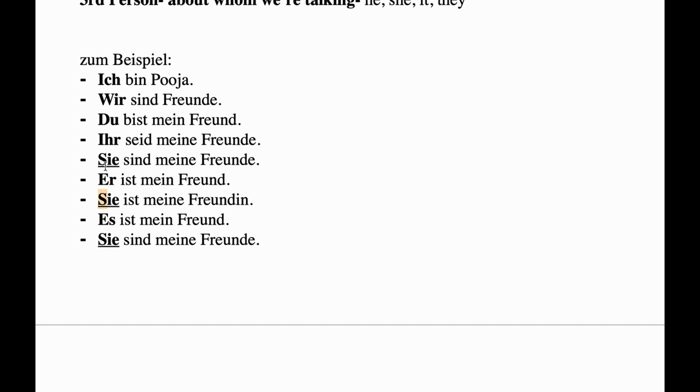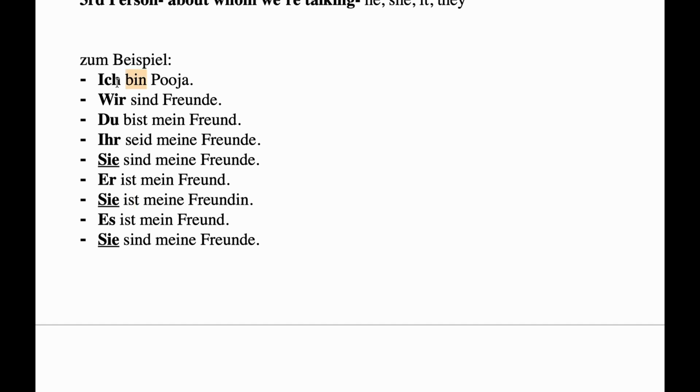Now the question here is, how will we get to know which is they, which is she, and which is formal you? This is the trickiest question students have in their mind. The answer is that it totally depends on the verb.